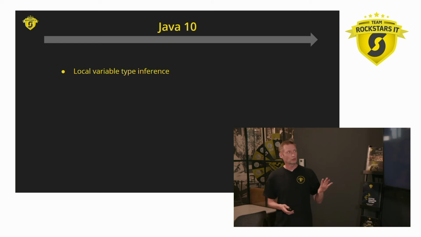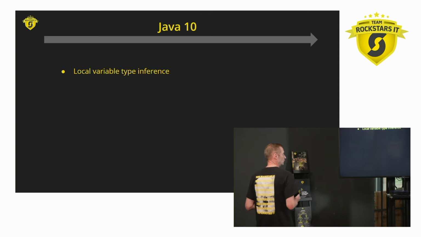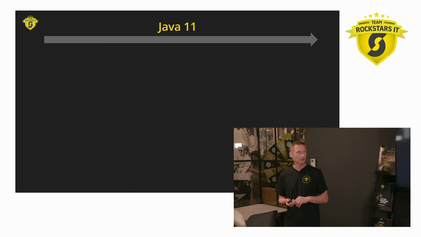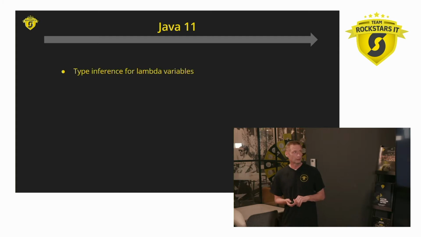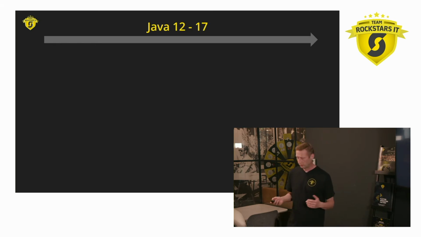Java 10 was all about local variable type inference. I guess this was almost where Kotlin was starting to hurt a bit, and they thought, well, we have to do a few things in that direction. Java 11 added type inference for lambda variables. They open sourced the Java Flight Recorder. There was a new garbage collector, and things went on.